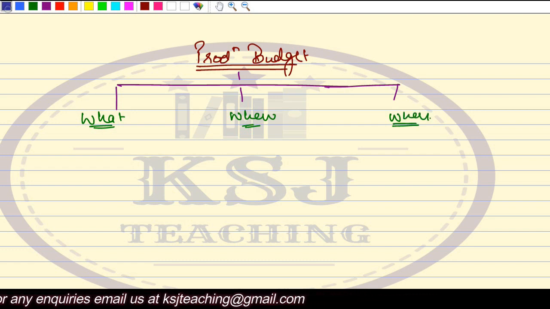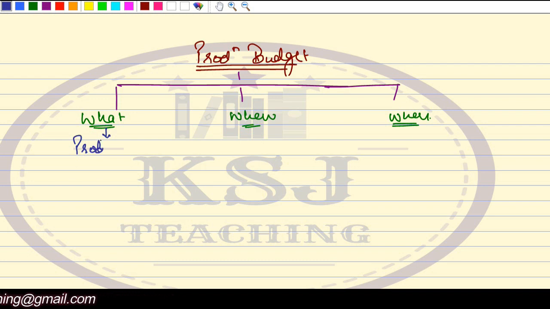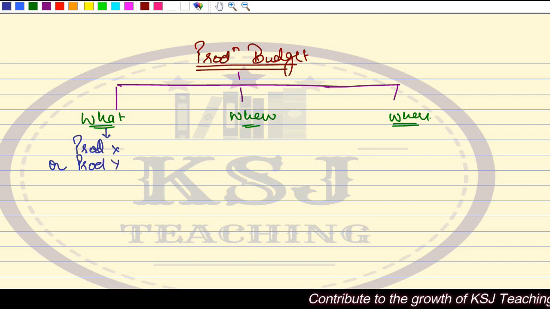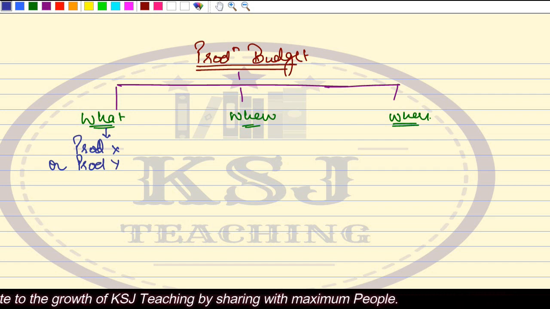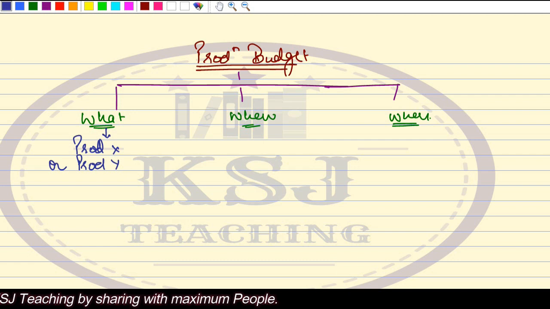What is to be produced means product X or product Y. What is the quantity of the product X I should be producing, what is the quantity of the product Y I should be producing, and this will solely depend upon the sales quantity, right?